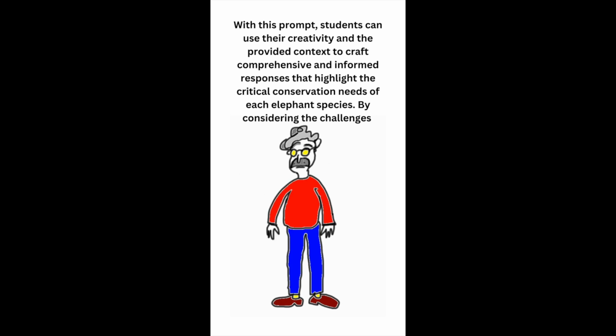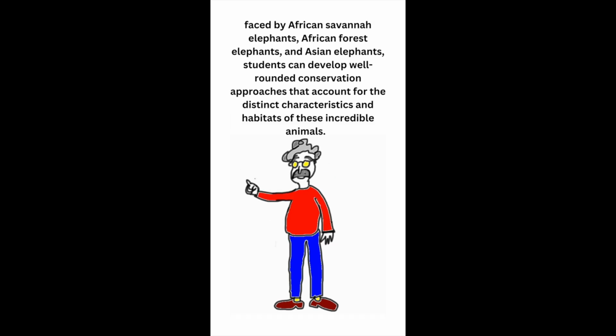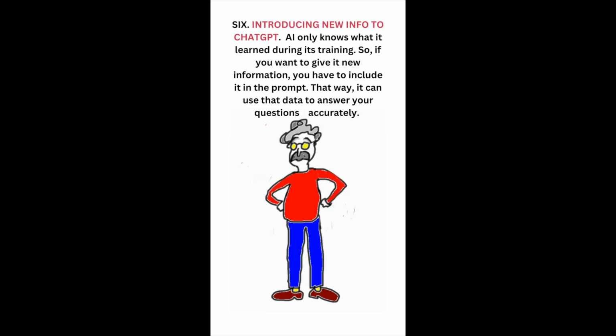With this prompt, students can use their creativity and the provided context to craft comprehensive and informed responses that highlight the critical conservation needs of each elephant species. By considering the challenges faced by African savanna elephants, African forest elephants, and Asian elephants, students can develop well-rounded conservation approaches that account for the distinct characteristics and habitats of these incredible animals.